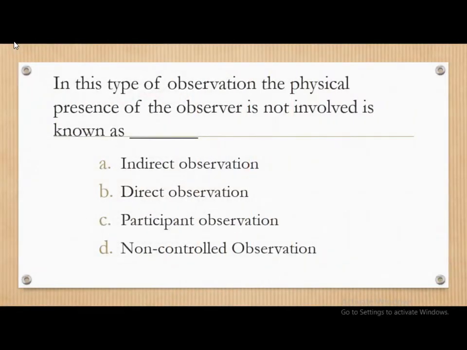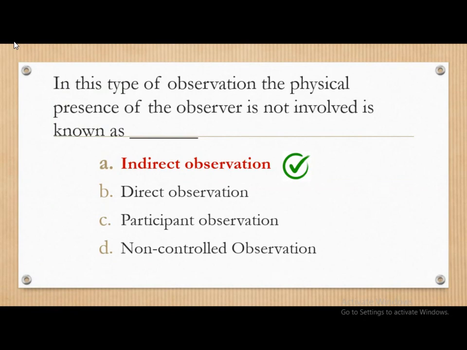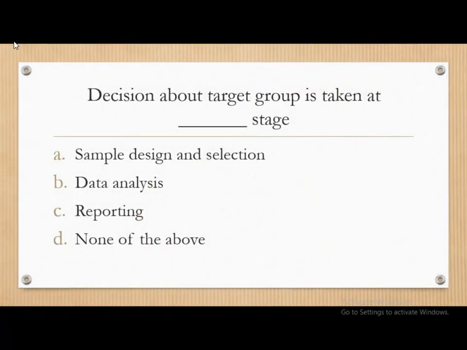Next question. In this type of observation, the physical presence of the observer is not involved is known as: indirect observation, direct observation, participant observation and non-controlled observation. The correct answer is, in this type of observation, the physical presence of the observer is not involved is known as indirect observation.